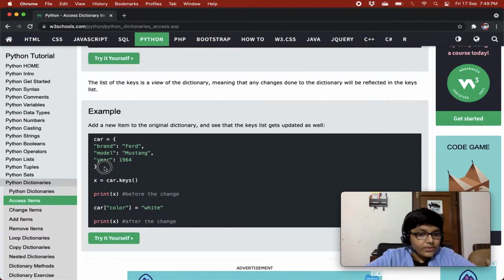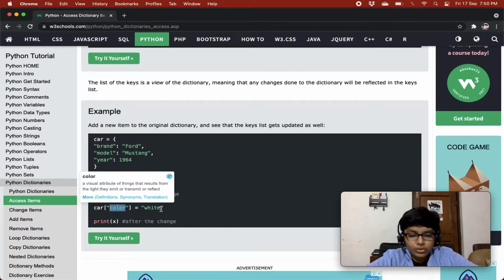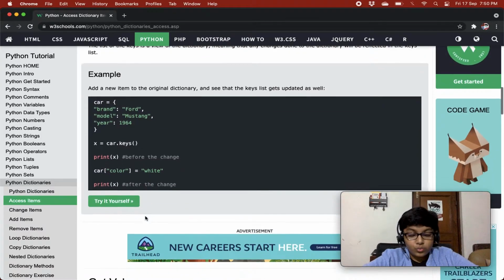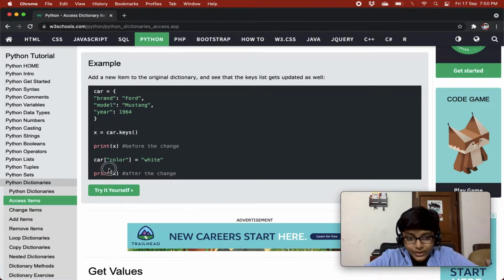So over here we have a car dictionary basically, right? And then we are accessing car.keys, and then we are printing x. So all the keys are coming. Then we are adding a new item in a dictionary. We'll see that later, but like this we are adding a new property, with its key named color, and its value is white. Then we are printing x.